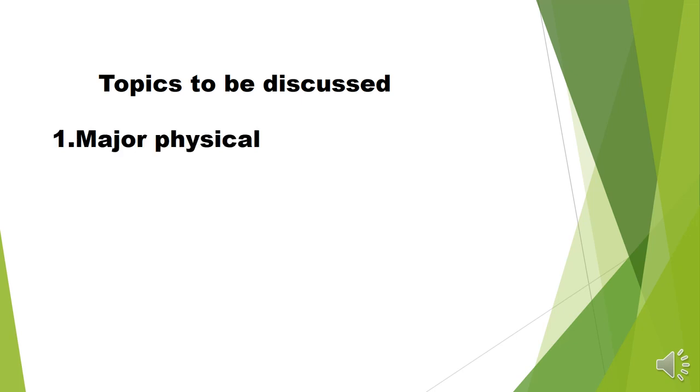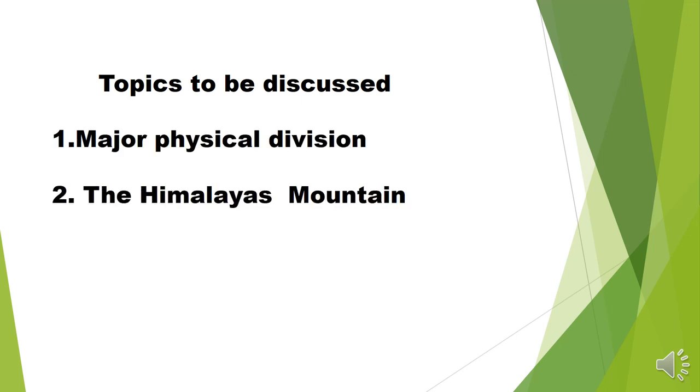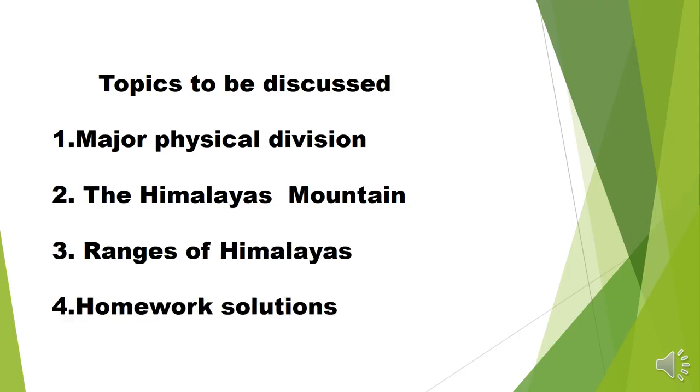Firstly, today we are going to discuss the major physical divisions, which means the different landforms found in our country. After that we will discuss the Himalaya mountain, as the northern part of our country is covered by the Himalaya mountain. Then we will discuss the ranges of the Himalaya, which has three parallel ranges, and after that we will solve some questions that I assigned in the previous lecture. So students, let's start, and firstly we will discuss the major physical divisions.